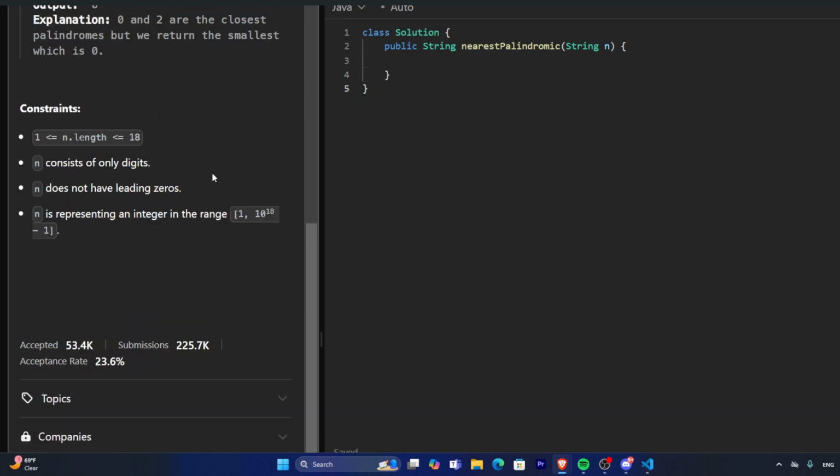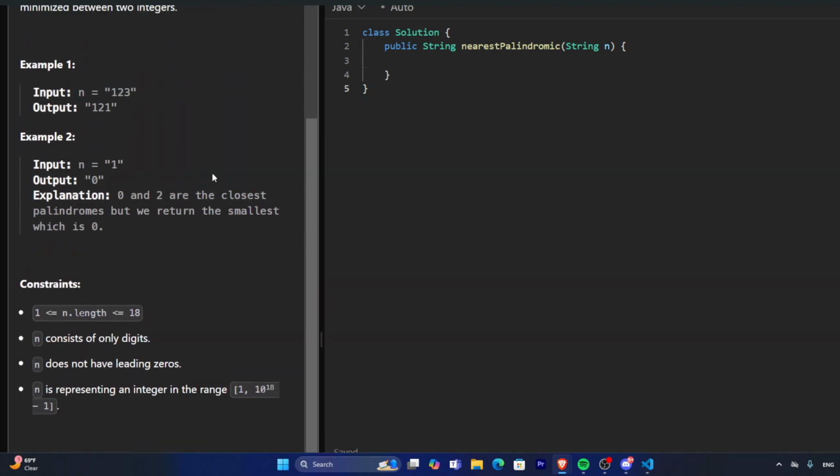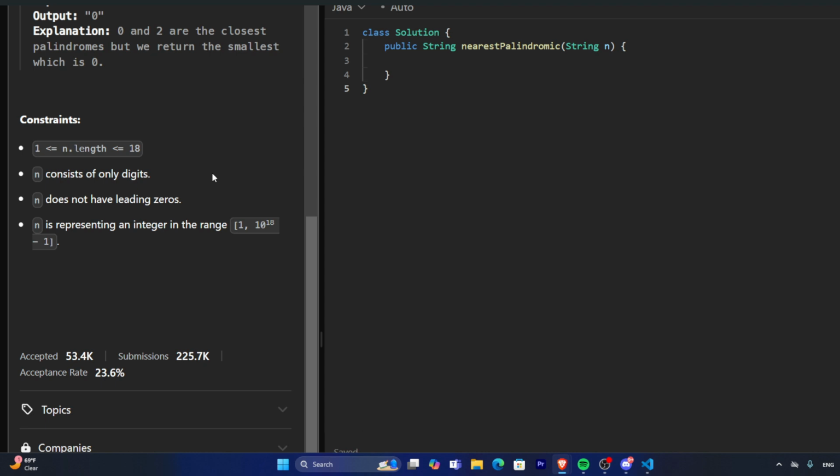Another, much easier way we can do this is to actually find the range of possible palindromes that are closest to our integer and then return the one which gives us the least amount of difference. Okay, so that's going to be a much better strategy and it's going to consume less space and save a lot of compute.